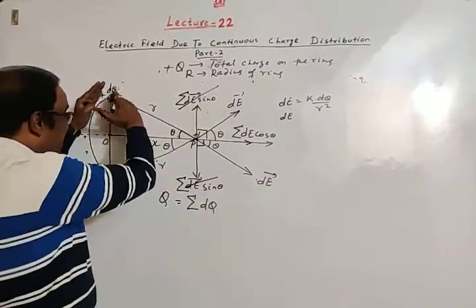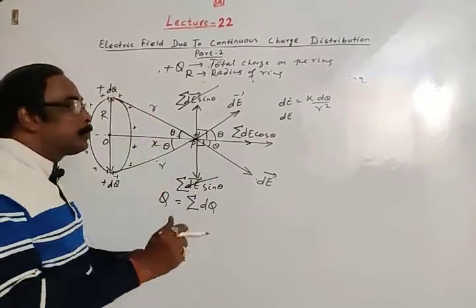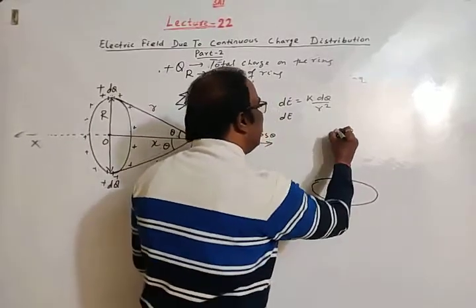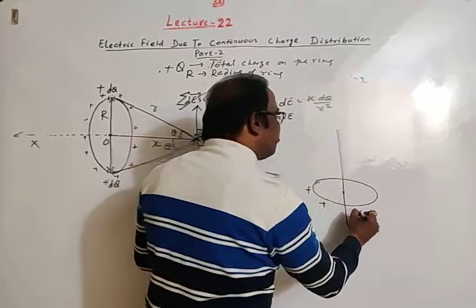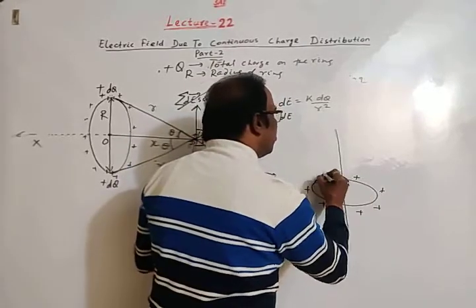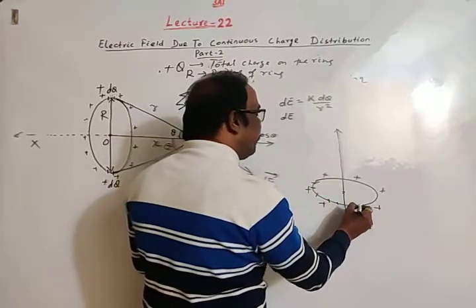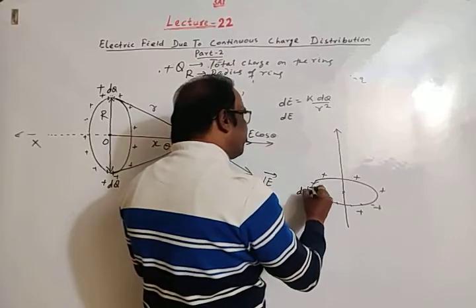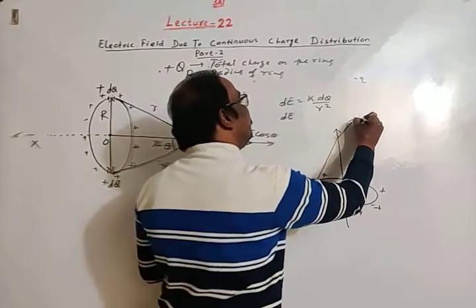Due to the whole length of the ring, meaning the total charge of the ring, I am showing you here. Let's imagine this is the ring and this is the axis, and the total charge is distributed on the surface of the ring: dq, dq, dq and so on. Due to this dq, the electric field at this point is dE.